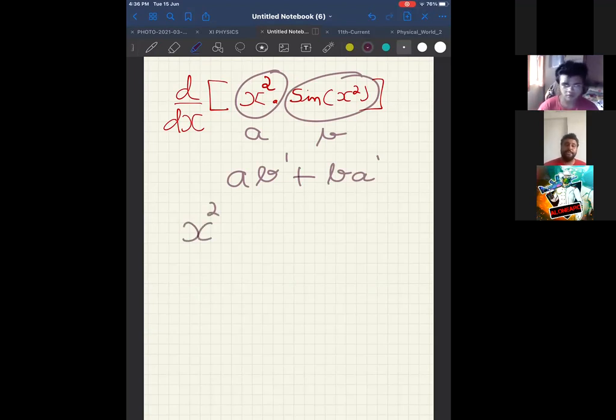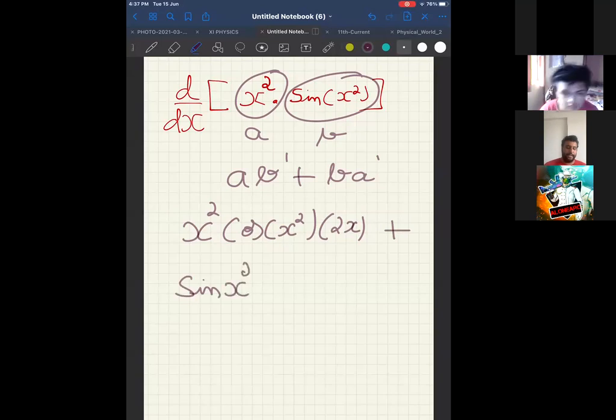Now, what is differentiation of sine something? Differentiation of sine something is cos something into differentiation of that something. Did you understand what I did? Yes, sir. Because differentiation of sine something is cos something into differentiation of that something, so x square will become 2x. Plus sine x square as it is, into differentiation of x square, which is 2x.